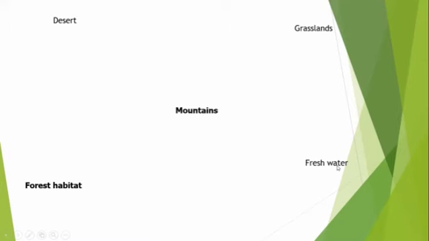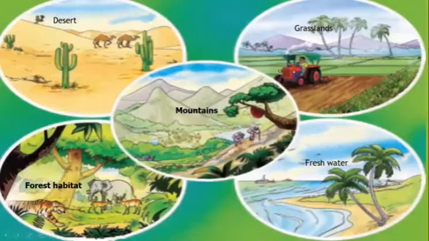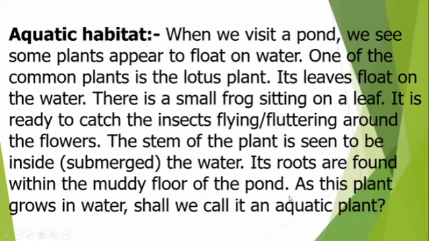Then freshwater, those are aquatic plants and animals. So let's see about aquatic habitat.